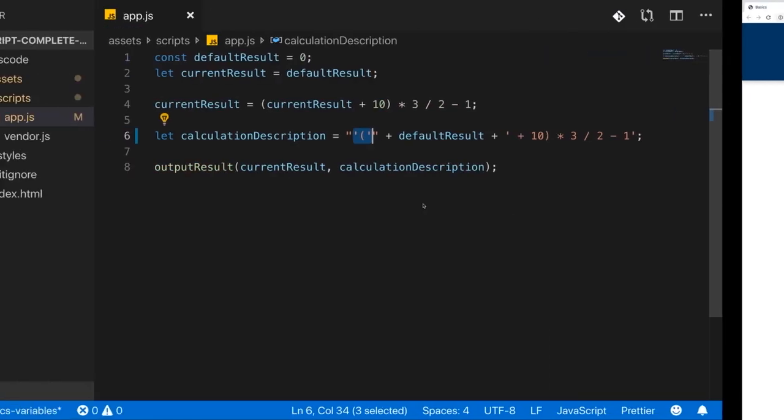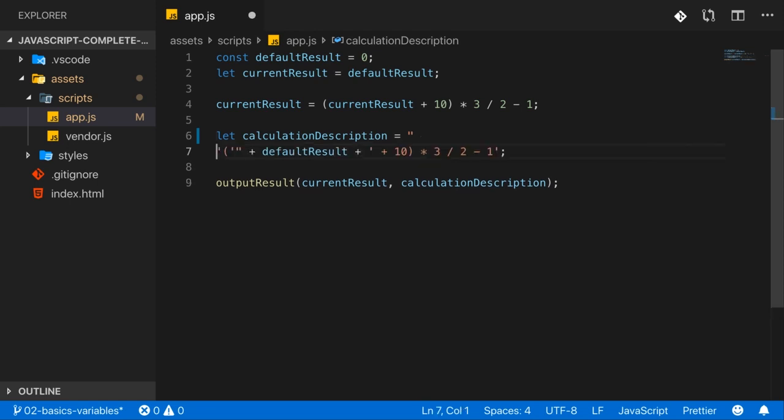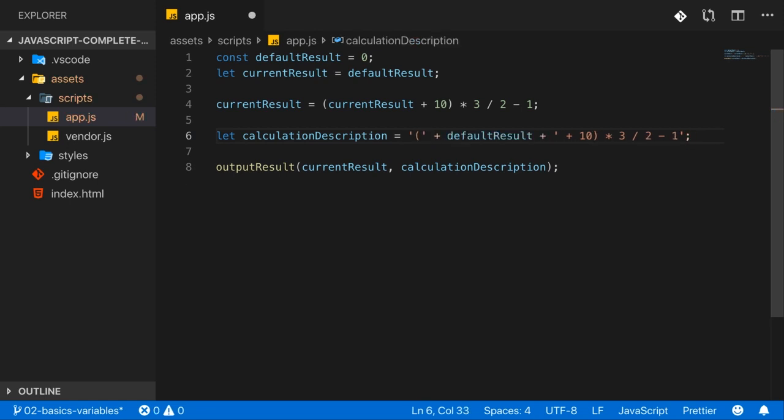So that's one way of outputting single quotes if you wanted to. You could deviate from the rule of sticking to either single or double quotes and make an exception if you really want to output the single or double quotes you otherwise use as your string delimiters. Here, of course, I don't really want to print my single quotes, so I don't need to do that.